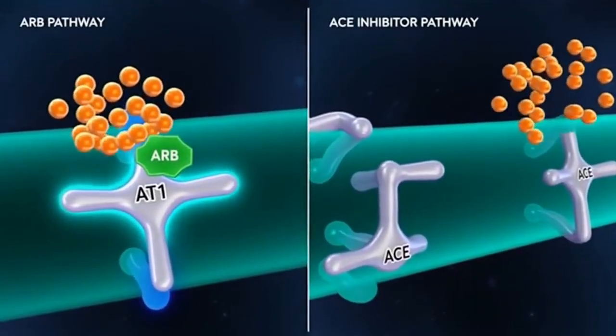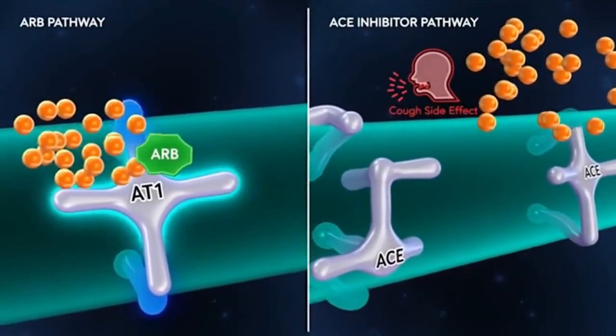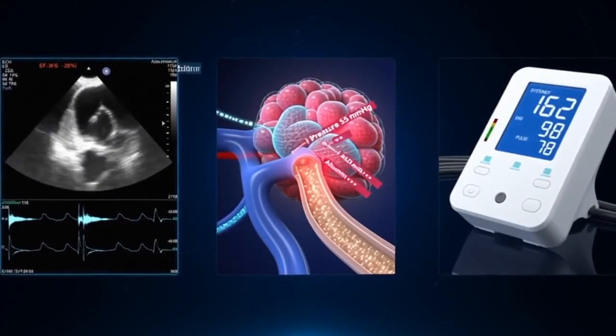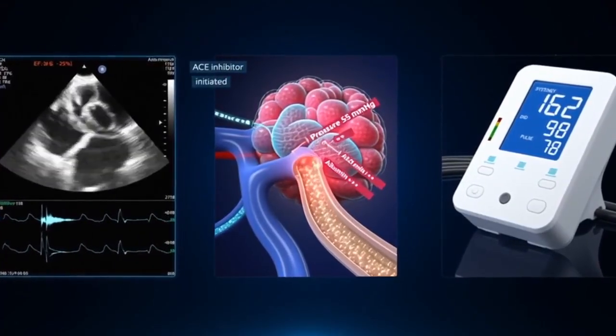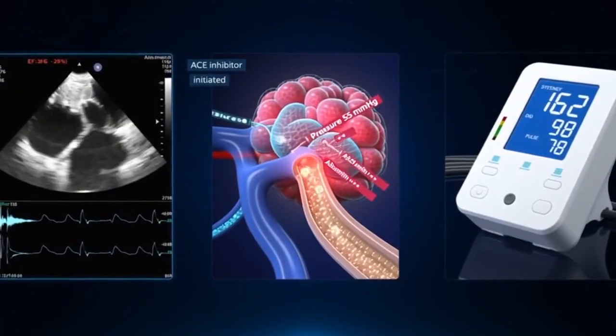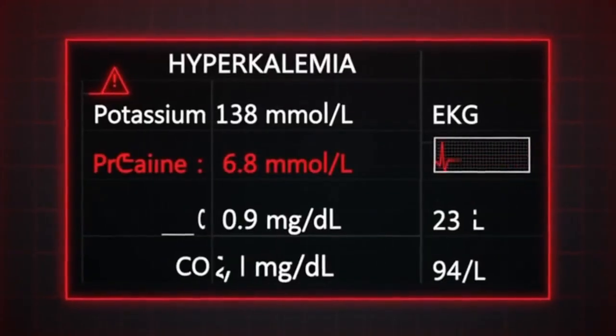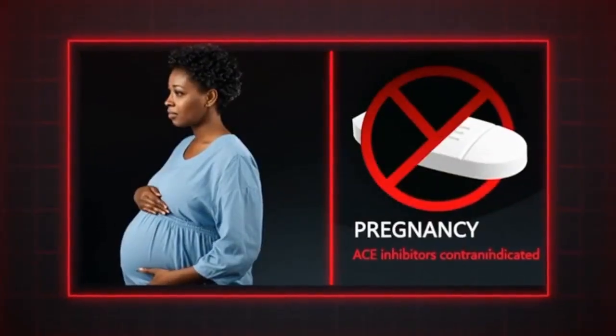In diabetic nephropathy, both classes reduce proteinuria and slow decline in GFR. ACE inhibitors are preferred in type 1 diabetes. Either class is appropriate in type 2. They are the standard of care for any diabetic patient with microalbuminuria.